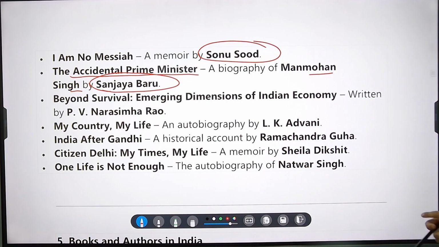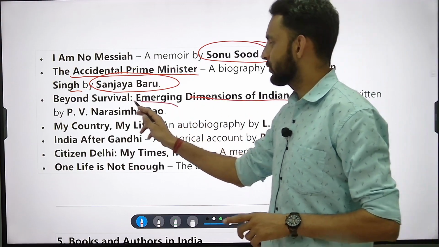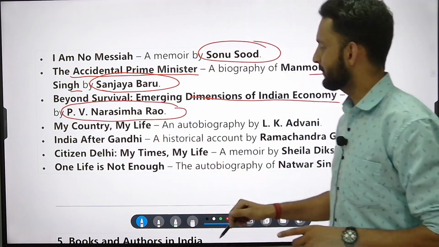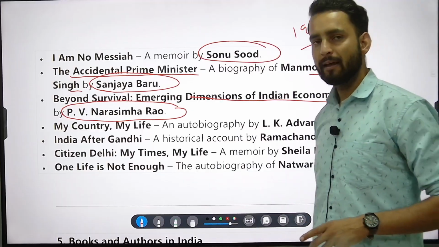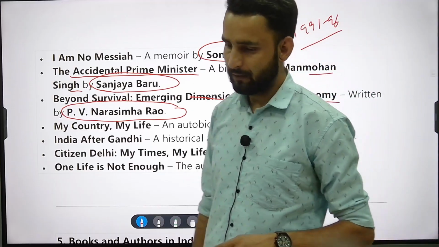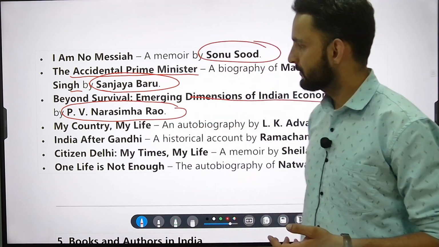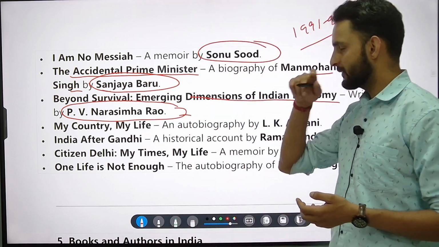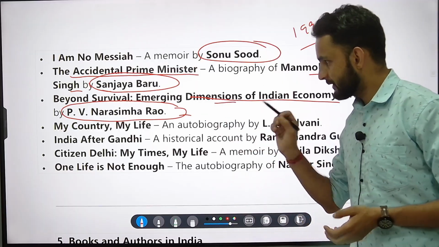Then there is Beyond Survival, Emerging Dimensions of Indian Economy, written by P.V. Narasimha Rao, who was a former Prime Minister of India from 1991 to 96. He is known for his LPG reforms, the opening up of Indian economy during his years. So it is very important. He was the Prime Minister when LPG reform took place in 1991. So P.V. Narasimha Rao has written this and it is an important book.